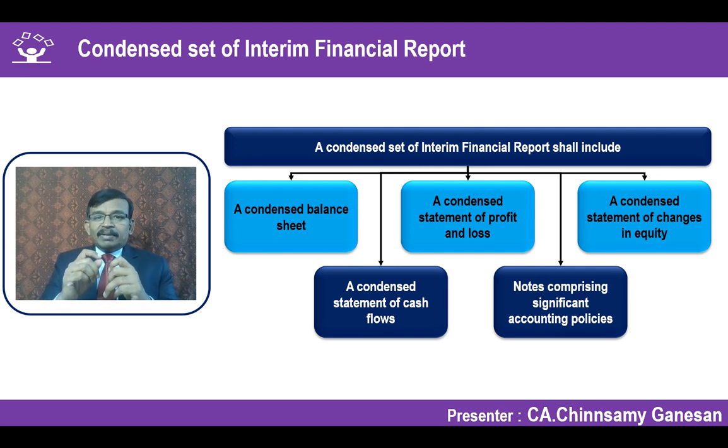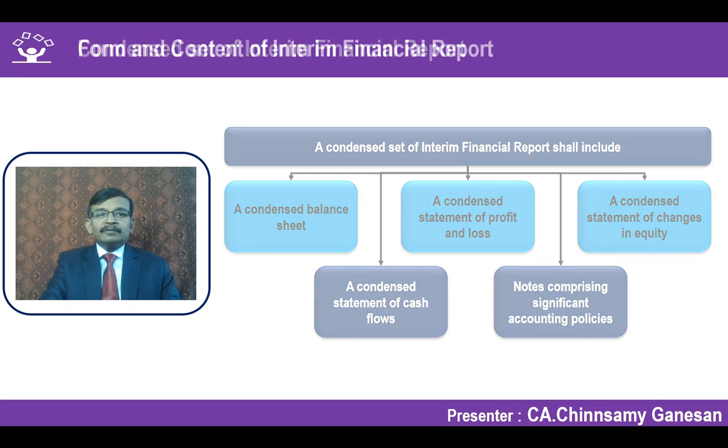Does it mean that comparatives need not be given if you are presenting a condensed set of financial report? Another paragraph talks about comparatives should be given. There it says whether it is a full complete set of financial statement or a condensed set of financial statement, comparatives should be given. So even though that particular line is missing in the paragraph relating to the component of a condensed set of interim financial reporting, by means of another paragraph, it is specifically requiring comparatives to be given. Don't get carried away that comparatives are not required with respect to a condensed set of interim financial report.